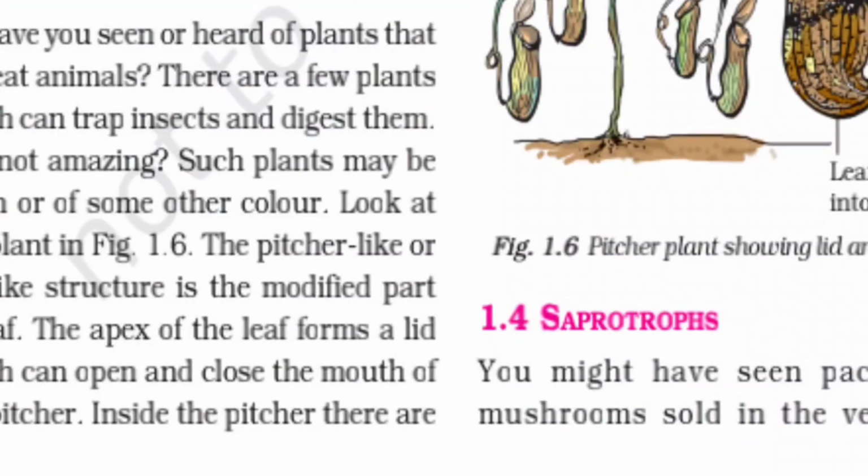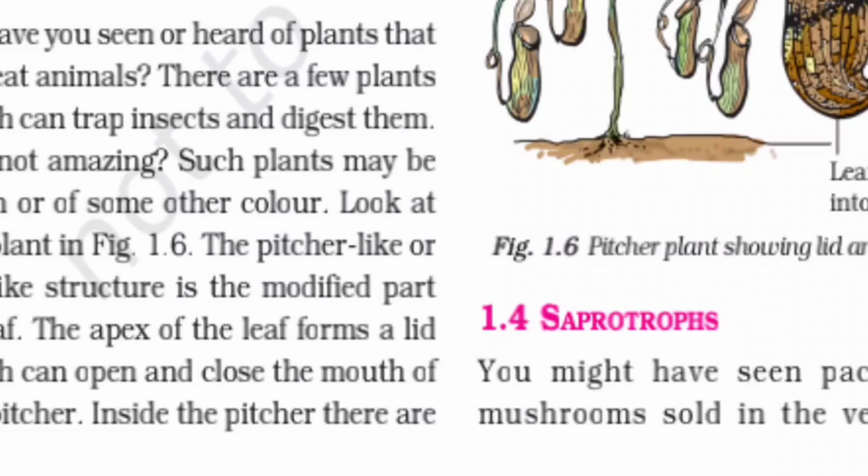Have you seen or heard of plants that can eat animals? There are a few plants which can trap insects and digest them. It is amazing. Such plants may be green or some other color. Look at the plant in figure 1.6, the pitcher-like or jug-like structure. It is the modified part of the leaf.